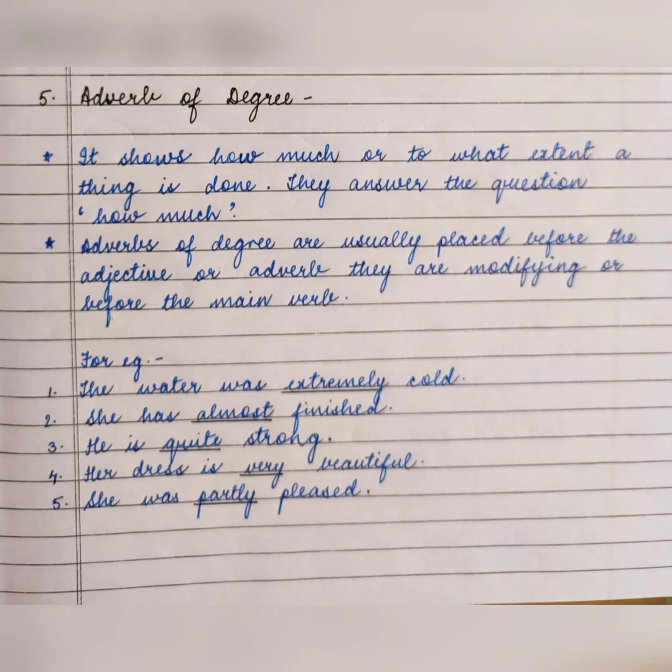Last example is she was partly pleased. वो थोड़ा सा pleased थी. Pleased means खुश. Okay, she was partly pleased. How much pleased? partly pleased means थोड़ा सा, कुछ parts में, ठीक है, to some extent you can say. Okay, so partly means to some extent. So how much was she pleased? partly pleased. Pleased described by the word partly. So partly is the adverb of degree.